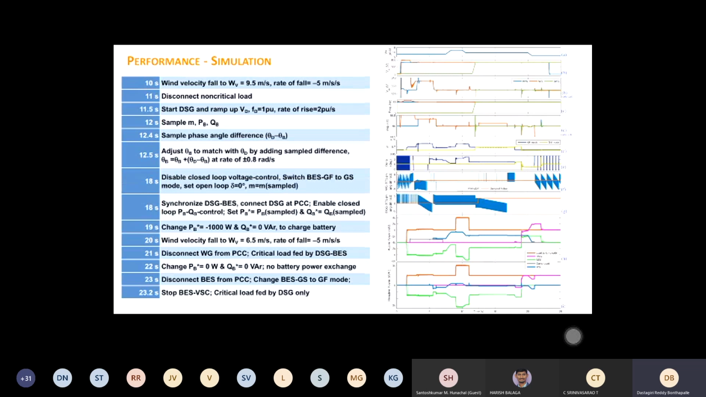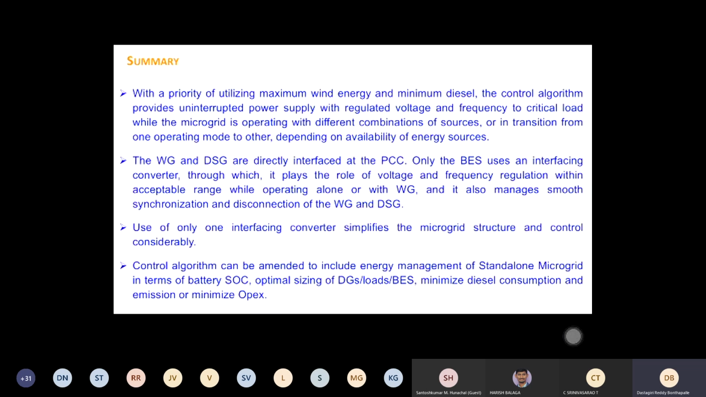You can connect non-critical load because you have two power sources. Now wind velocity falls. We disconnect the non-critical load, and if the diesel generator is available, we start the diesel generator and ramp up. We can set VD, FD for diesel generator, unlike wind. If you ask the wind generator to give this much voltage, it cannot, but diesel generator can. Then you need to take care of the theta difference. Now you can synchronize all three. That's how this entire simulation runs.